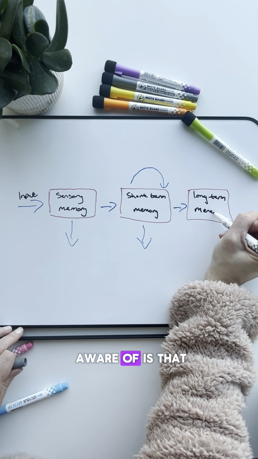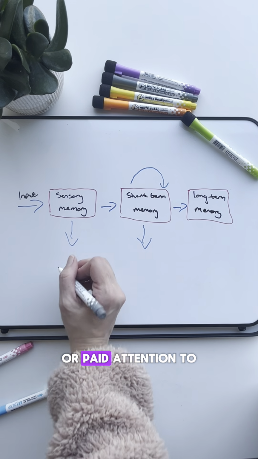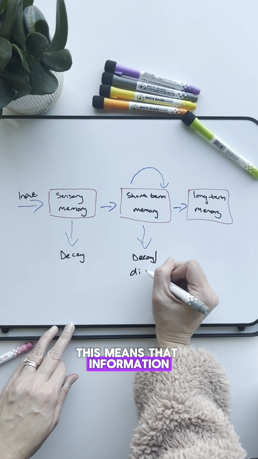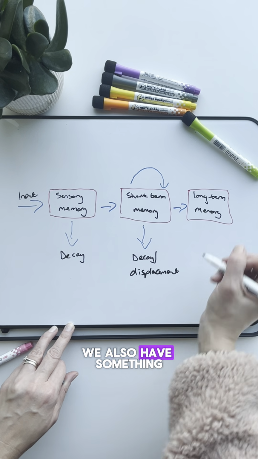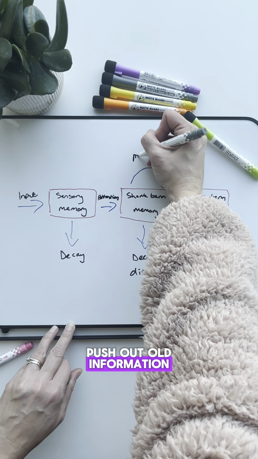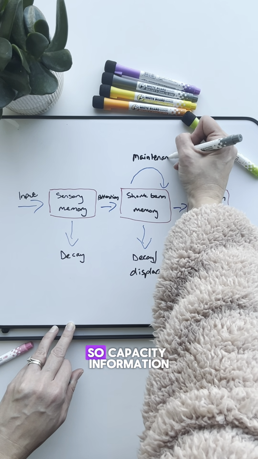First thing to be aware of is that if information isn't rehearsed or paid attention to, then it will decay from the memory stores. This means that information physically disappears. We also have something called displacement in short-term memory. This is where we push out old information so that we have space for the new information, so capacity.